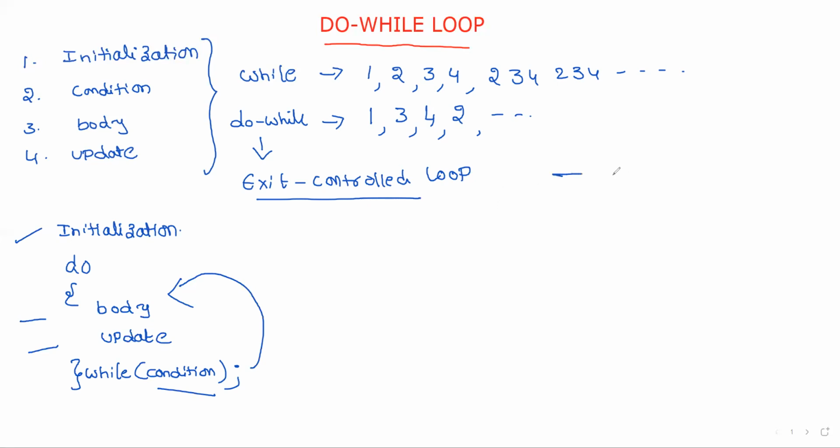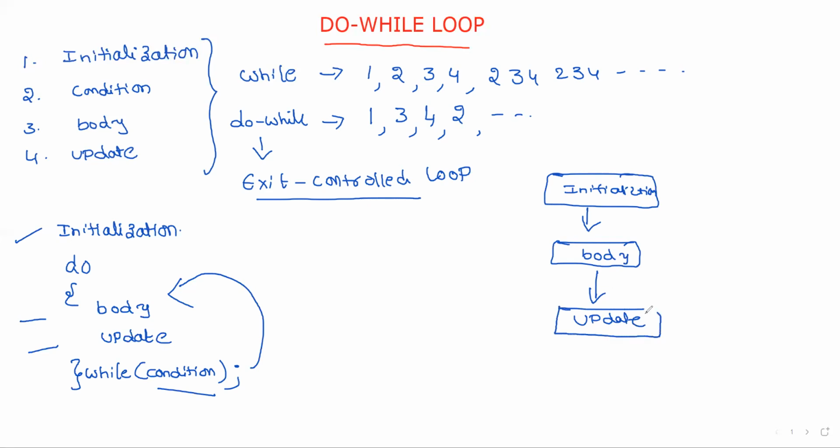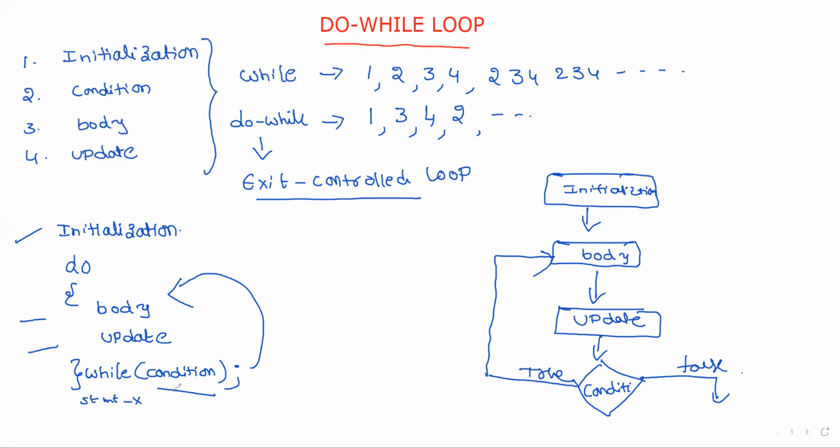Now what is the flowchart? The flowchart is the same. Initialization, and then body of the loop, and then update, and then condition. Suppose here if the condition is true, again it starts execution from the body. If the condition is false, for example, the next statement is some statement X, it automatically moves to statement X.